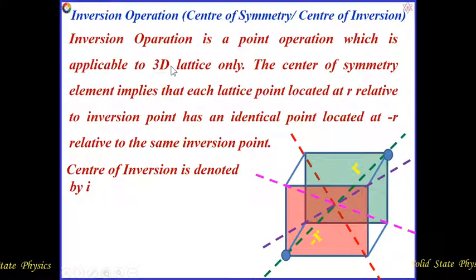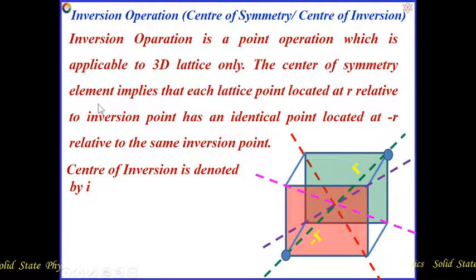Now the inversion operation, which is also called the center of symmetry or center of inversion. The inversion operation is a point operation, that means we have to operate about a point, so it is called a point operation, which is applicable to 3D lattices only. It is applicable only to 3D, not 2D. So what is it exactly?